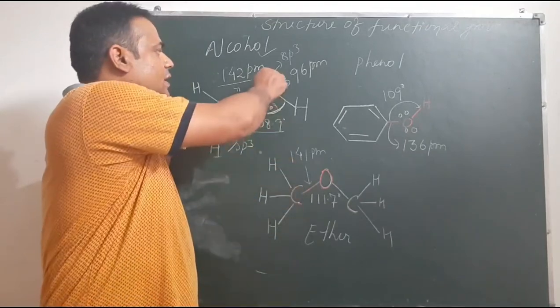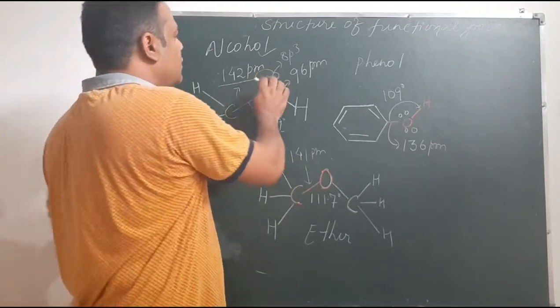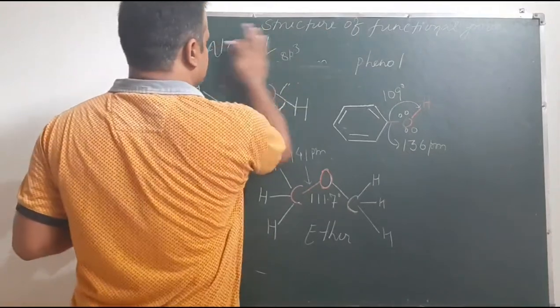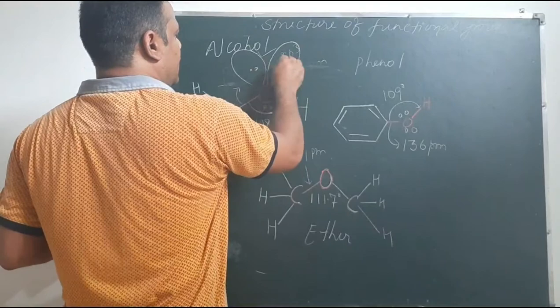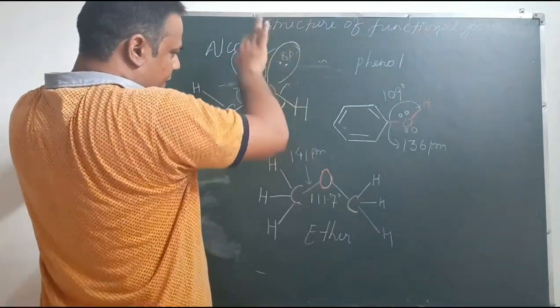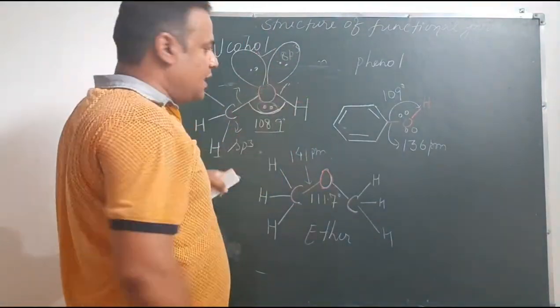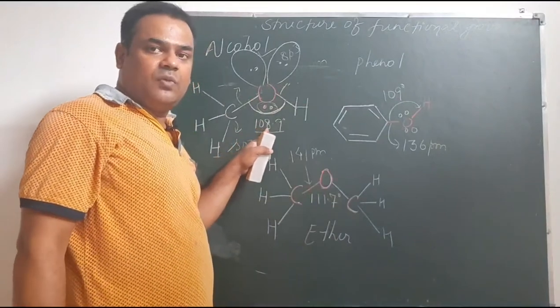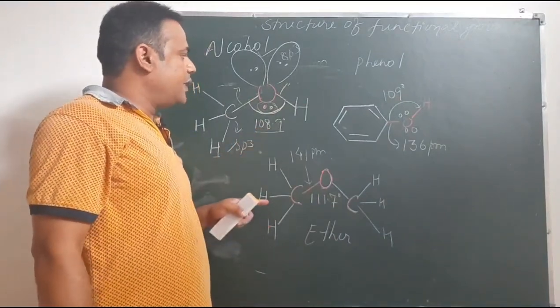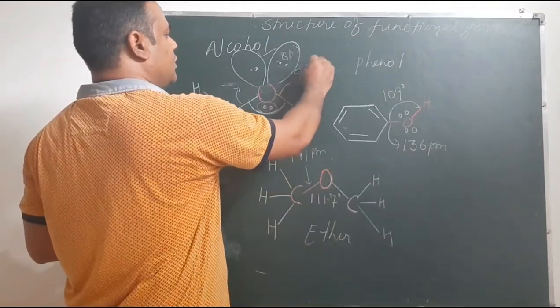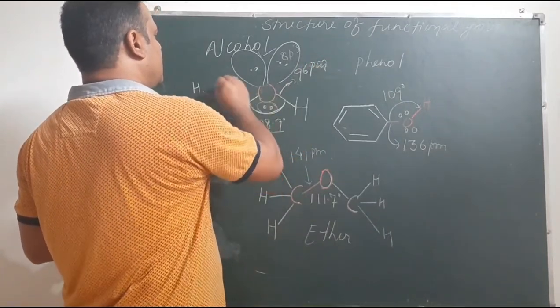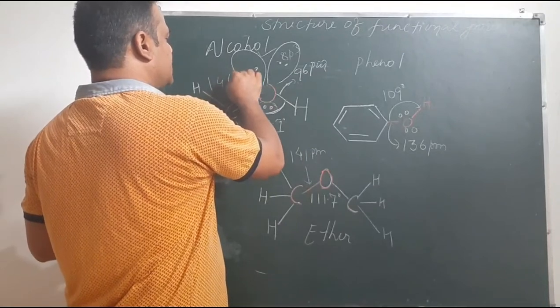Due to this repulsion, the bond angle decreases to 108.9 degree. You can also see the O-H bond length is 96 picometer and the C-O bond length is 146 picometer.